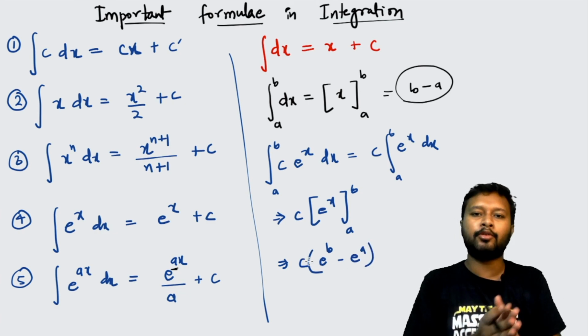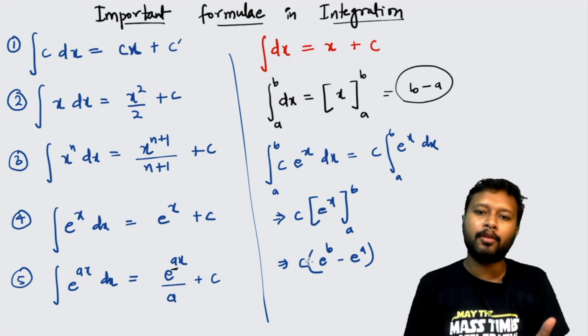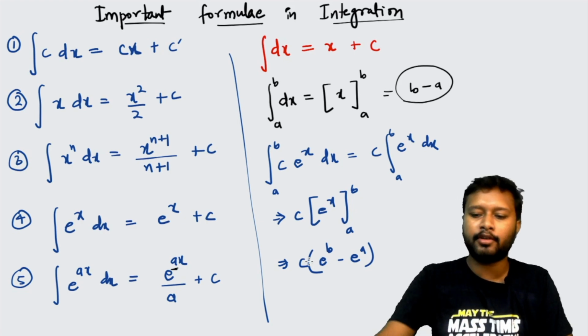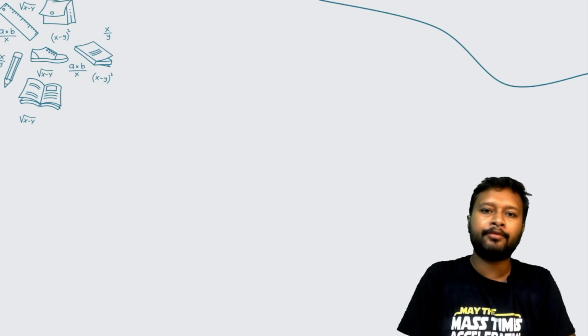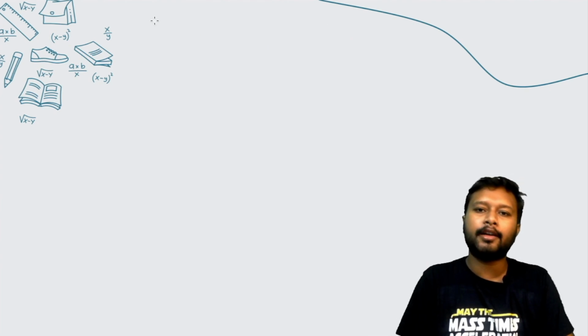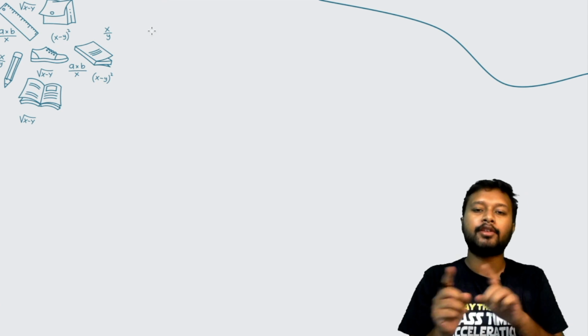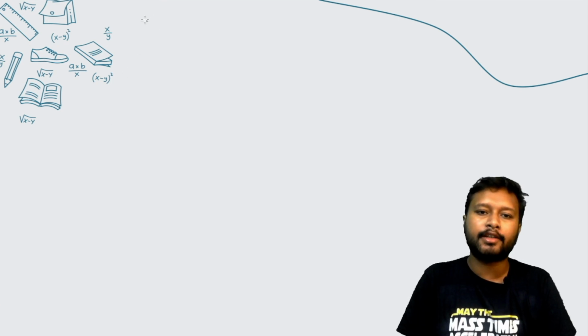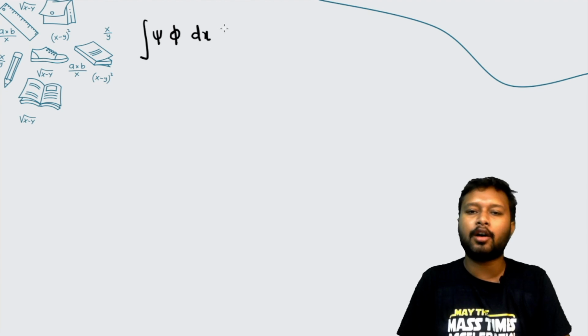Okay, so that's how we do integration. There are a few more important things in integration which we are going to discuss. So the first thing is integration of a product of two functions, just like we have seen differentiation of a product of two functions. So let's say I have to integrate two functions, these are psi and phi. So how will it be done?